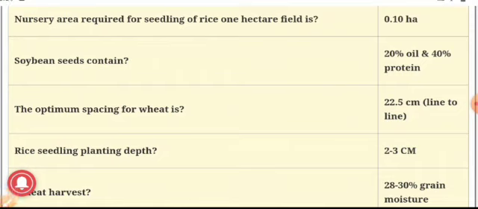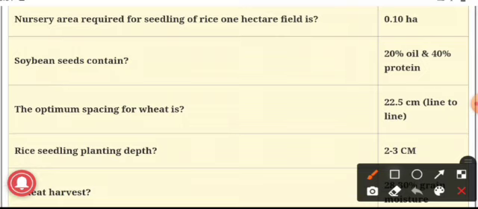The answer is 0.10 hectare. So 0.10 hectare is the nursery area required for sowing seedlings of rice for a 1 hectare field. In concern with rice, the mat type nursery is also important.